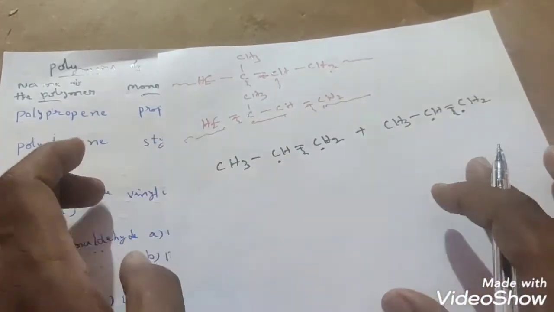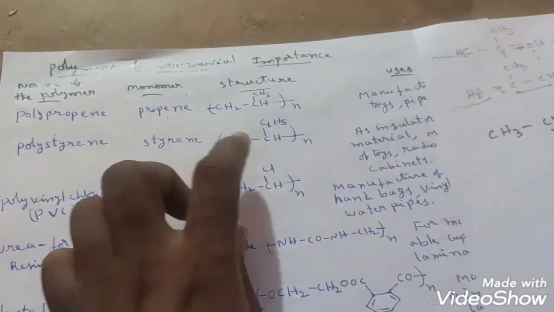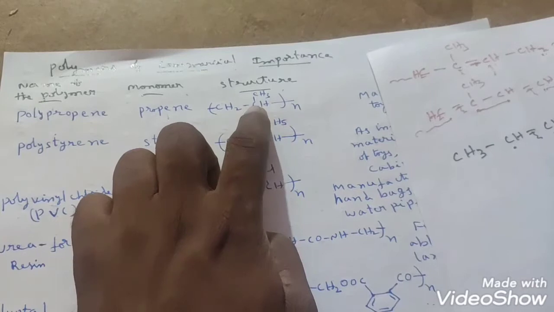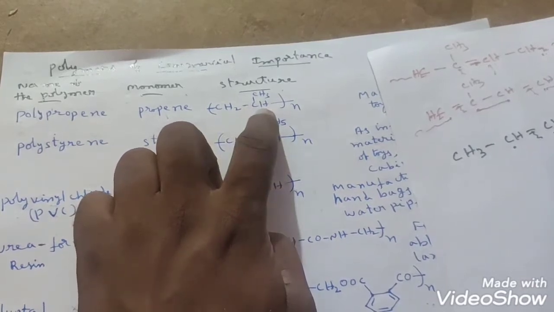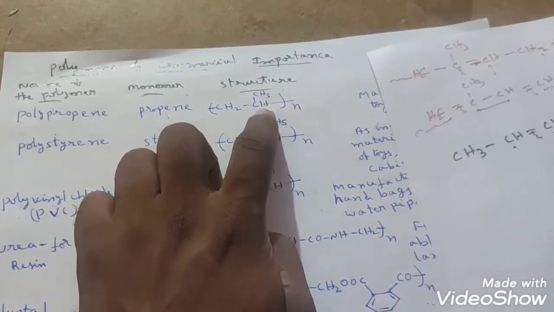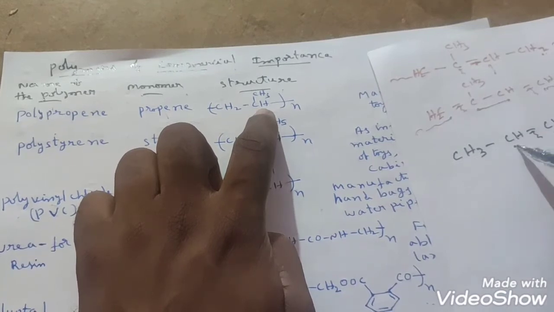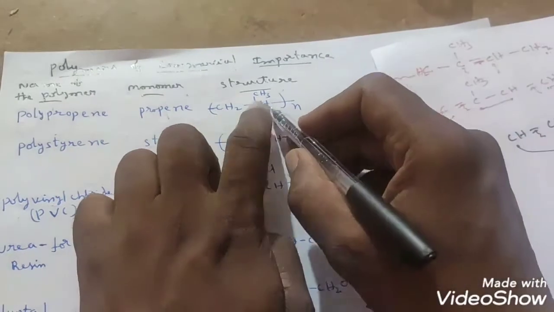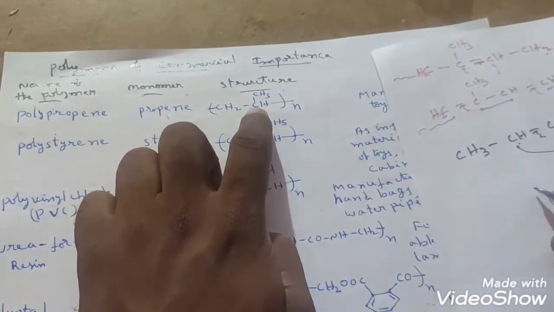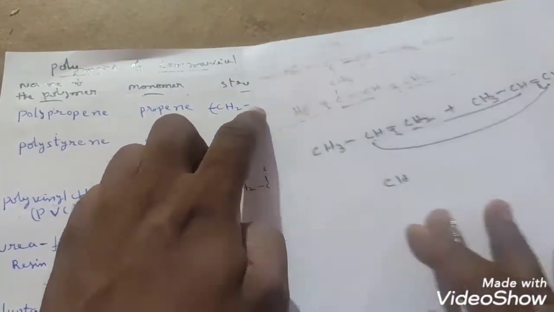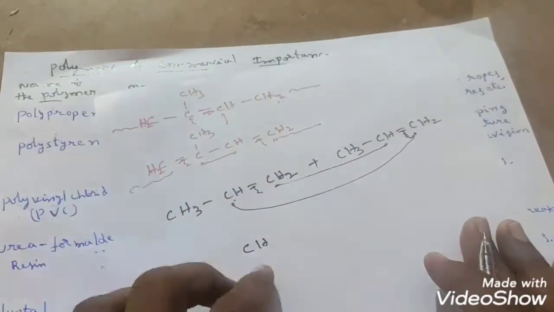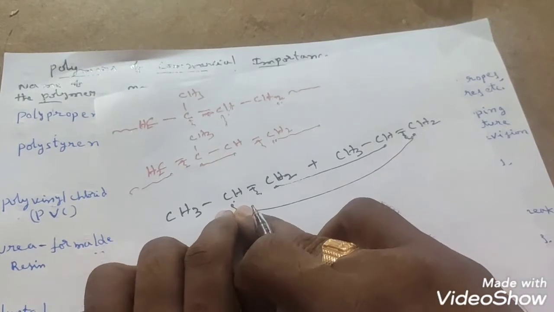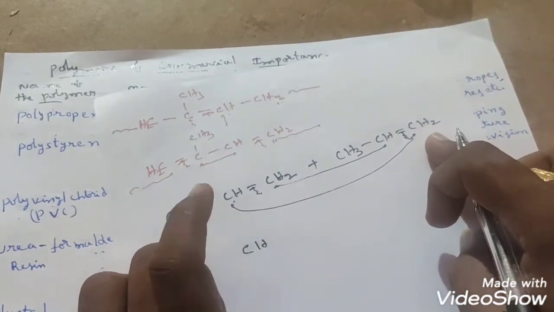Then CH3, see the partial structure I have written: CH2, CH, CH3. Here the CH2 continuation will combine, and here the CH part will combine. This CH2 free radical will combine with this CH free radical, and this CH free radical will combine with this CH2 free radical.